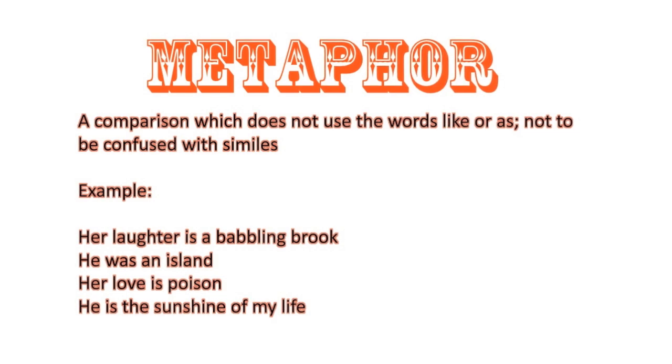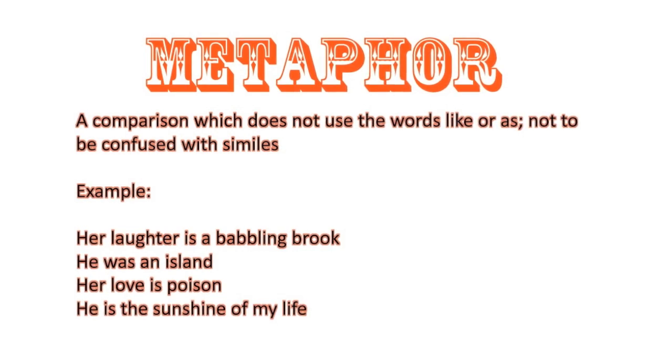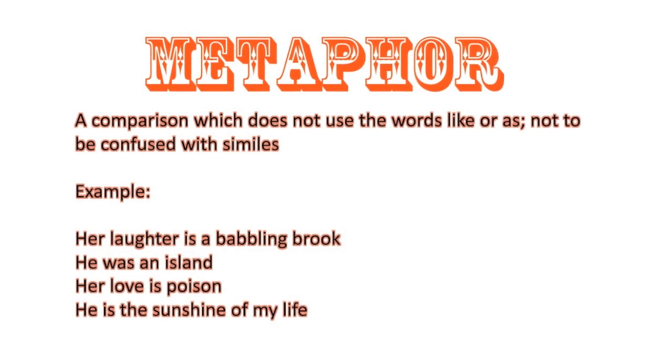Metaphors, not to be confused with similes, are also comparisons, but do not use like or as. For example, her love is poison. Here the person is equating love and poison. This is depicting how toxic, dangerous, or negative this person's love is.